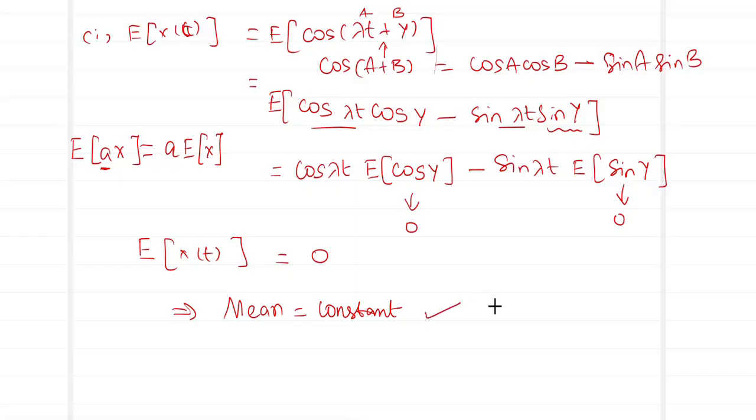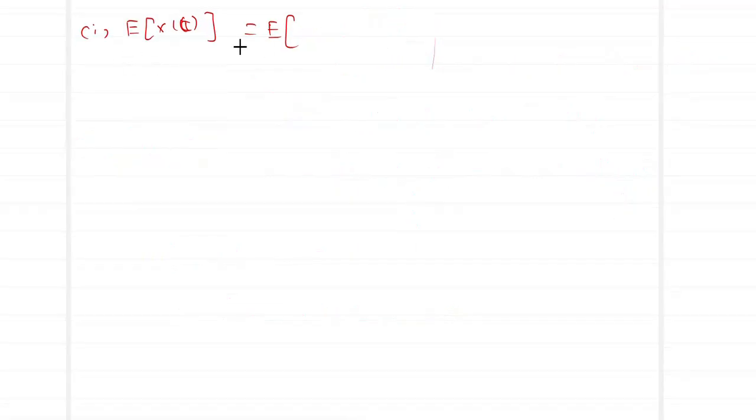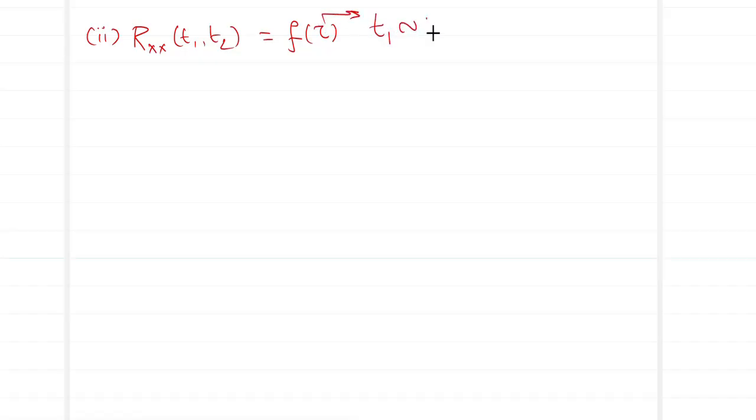Let us move on to the second condition. What is the second condition? The second condition says that the autocorrelation Rxx(t1, t2) must be a function of tau. What is this tau? Tau is nothing but time 1 minus time 2. Hence, I have to have the final answer be a function of time 1 minus time 2.